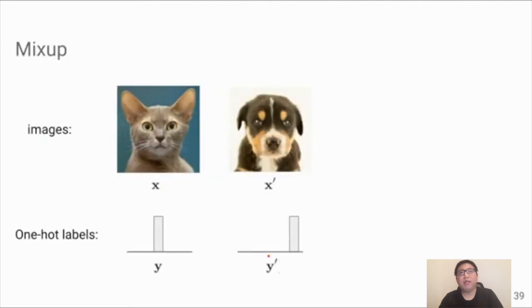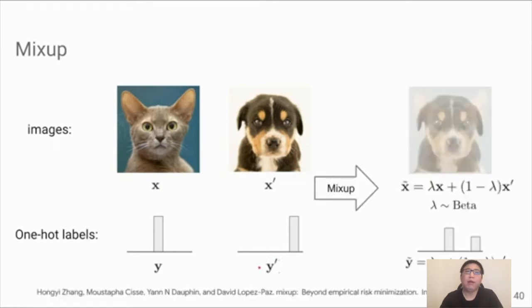Before introducing our method, let's quickly review a data augmentation method called mixup. Let's consider two images randomly sampled from the dataset, X and X prime, along with their one-hot labels Y and Y prime. So mixup just does a simple average between the images in their pixel space and creates a new image. Similarly, we can average their one-hot labels to create a new label. The weight lambda used in the average is sampled from a beta distribution.